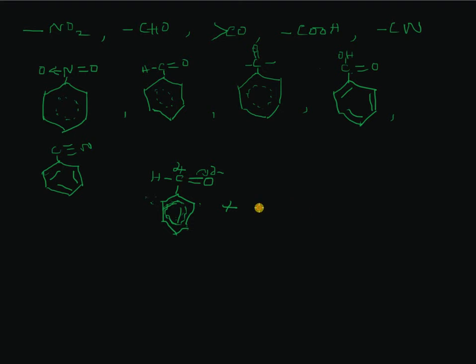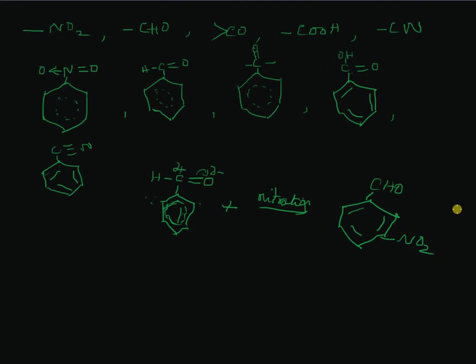And so when you do the nitration of this using a mixture of concentrated nitric acid and sulfuric acid, you get meta nitrobenzaldehyde. I suppose it is clear to you.